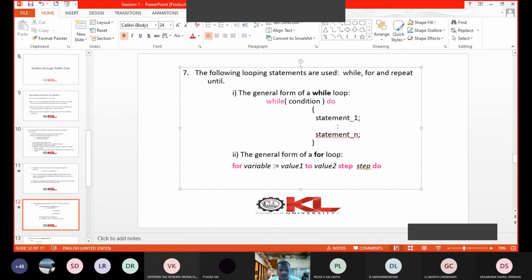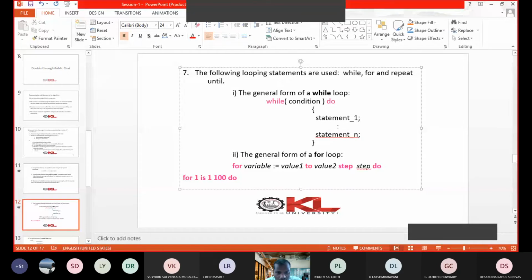For example, you write for I is 1 to 100 do.